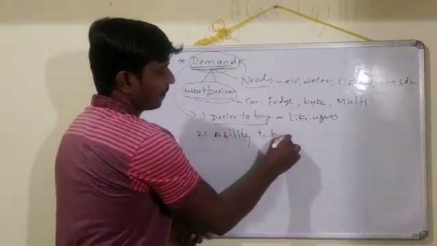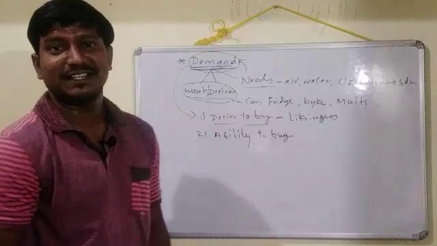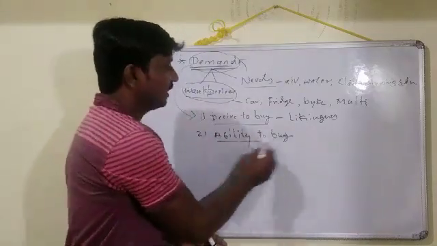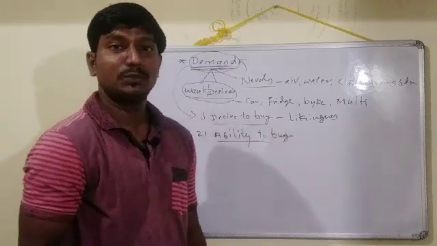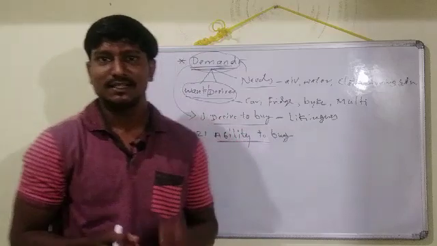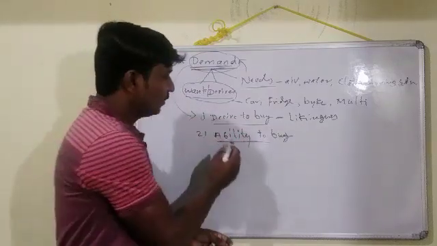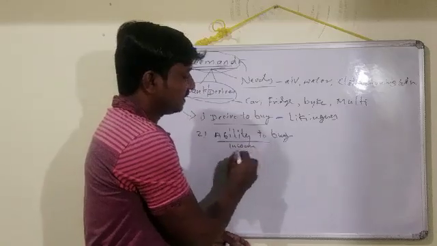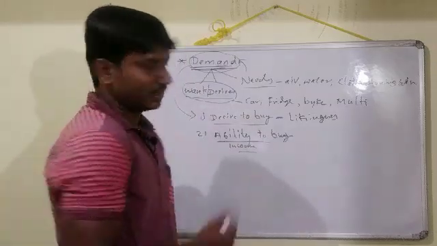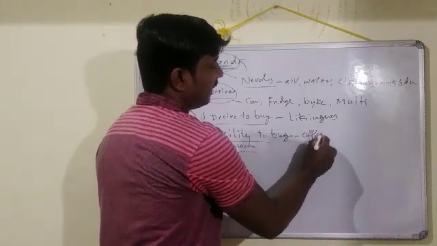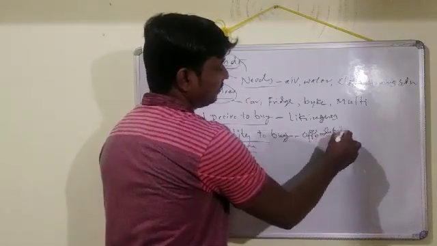Ability to buy. The second condition to call it a demand, to be fulfilled by a consumer, is the ability to buy. Ability means affordability: how much income a consumer has in order to purchase a commodity. So the ability, or the income he has, decides whether to buy that good or not. So this is ability, or we can also call it affordability.